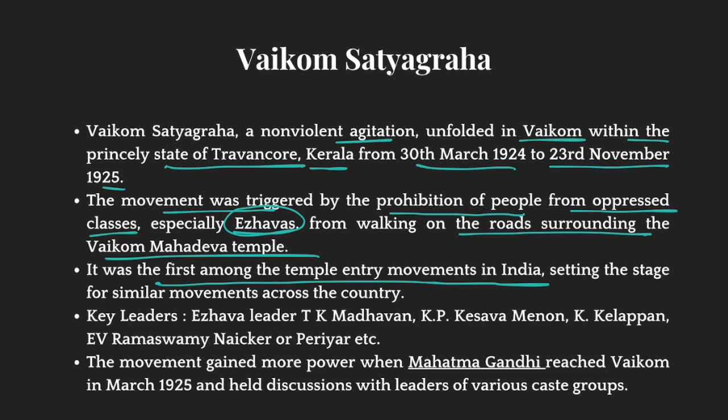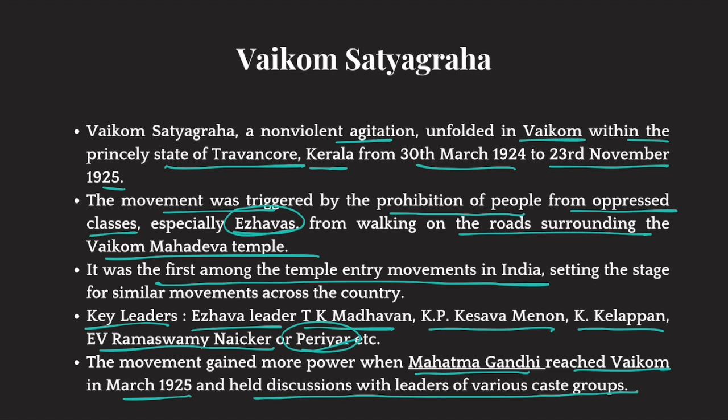Its key leaders were the Ezhava leader T.K. Madhavan, K.P. Keshava Menon, K.L. Kelappan, and E.V. Ramaswamy Naikar, also called Periyar. The movement gained power when Mahatma Gandhi reached Vaikom in March 1925 and held discussions with leaders of various caste groups.